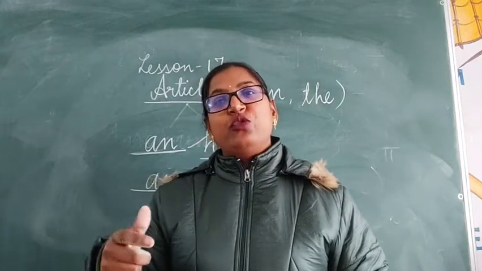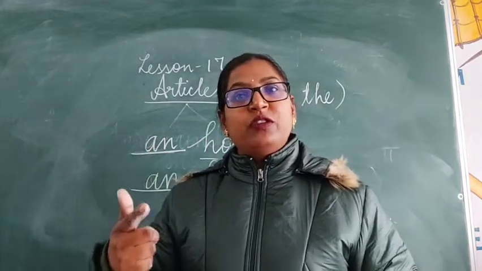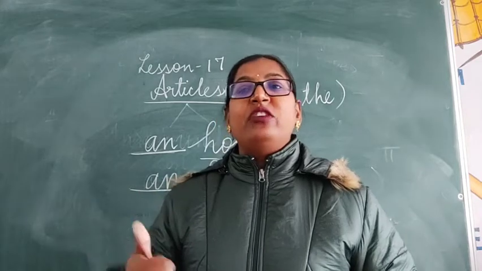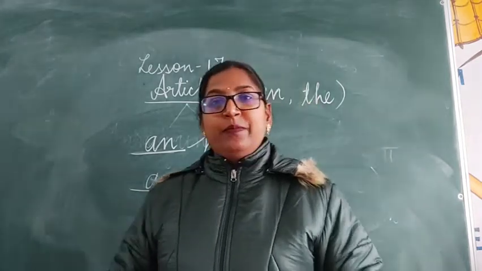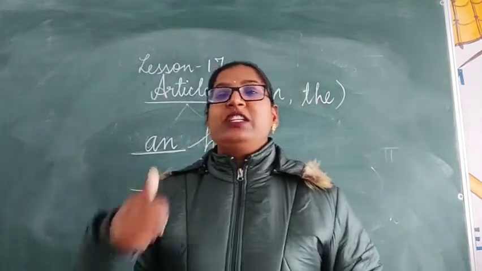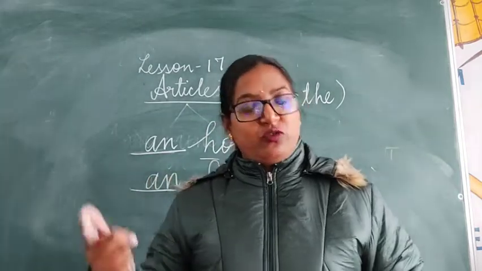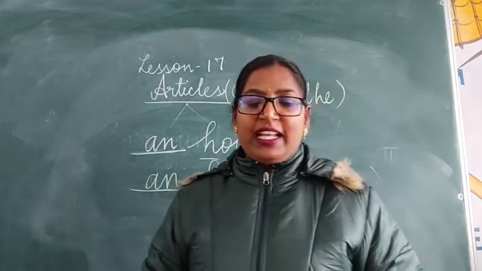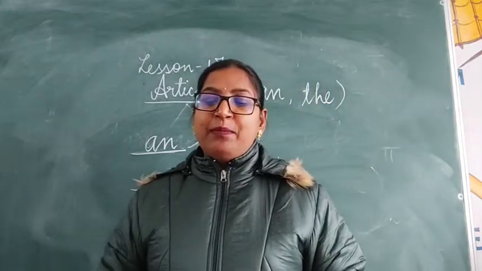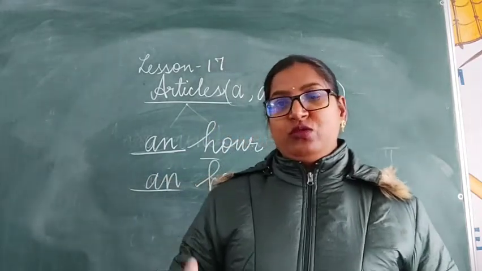A or an refers to a thing, person or place, singular in number.